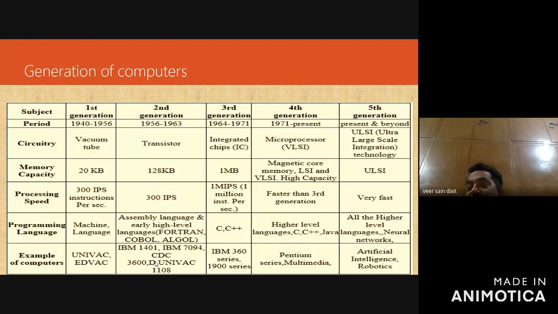The fifth generation computers are artificial intelligence based computers, and you will deal with those fields of computer science in which human beings are better. For example, natural language processing. For example, weather forecasting, right? So these are the different generations of computers.